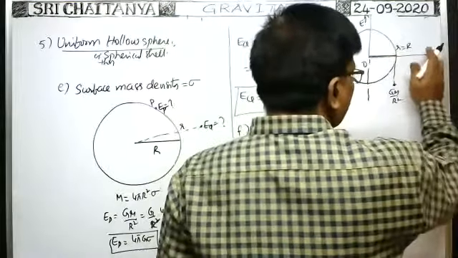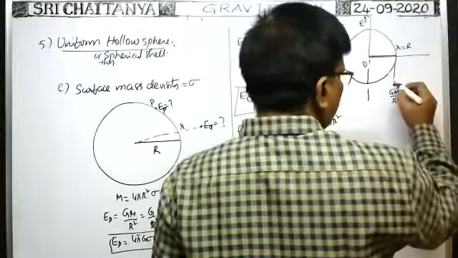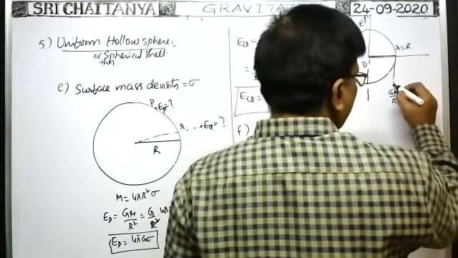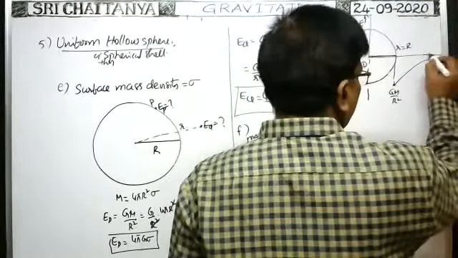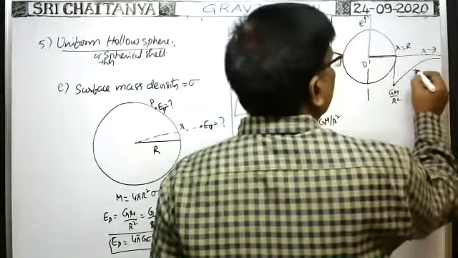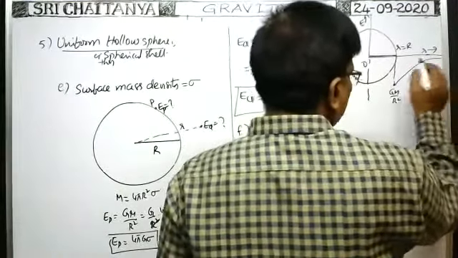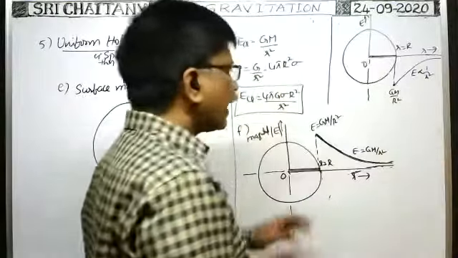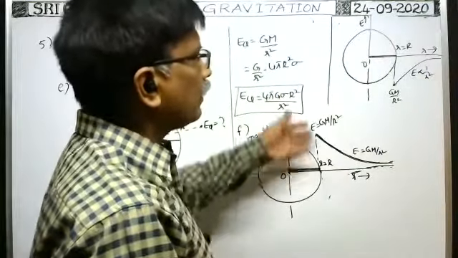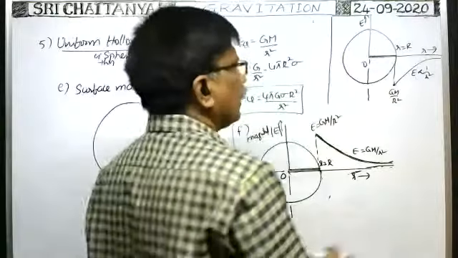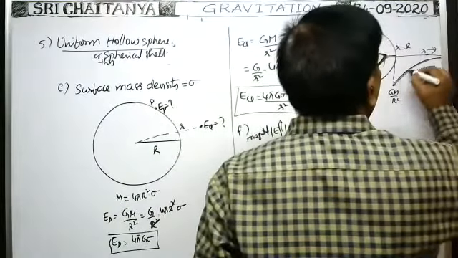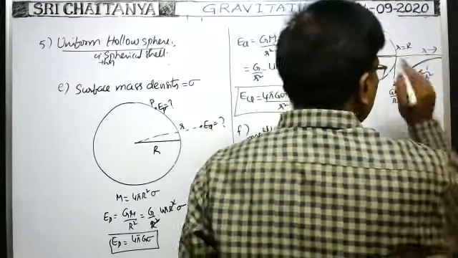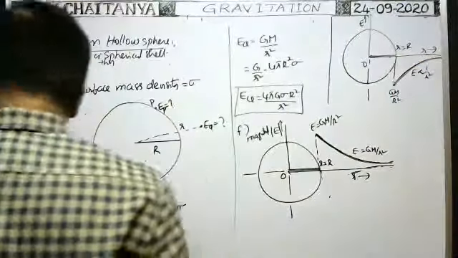When you move away, small r greater than capital R, the intensity of gravitational field decreases according to the relation E is inversely proportional to r square. That's why you'll get the graph like this. So for magnitude, this is the graph. With the direction, when you draw the graph, then this is the graph. Okay.